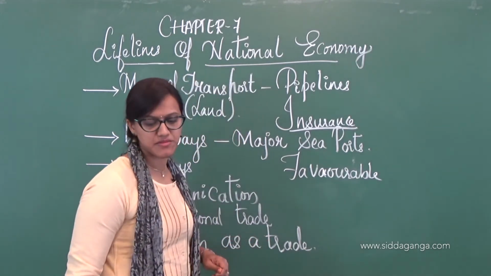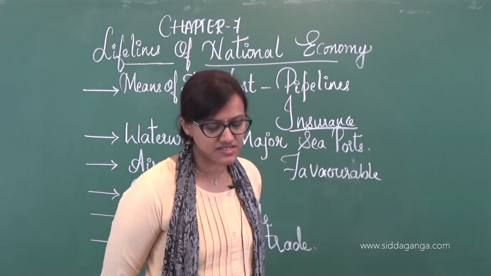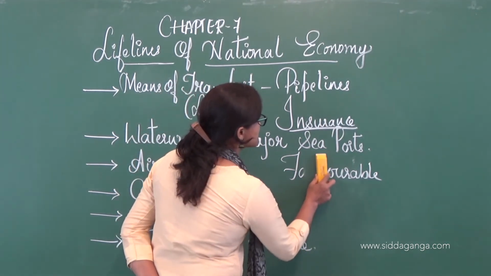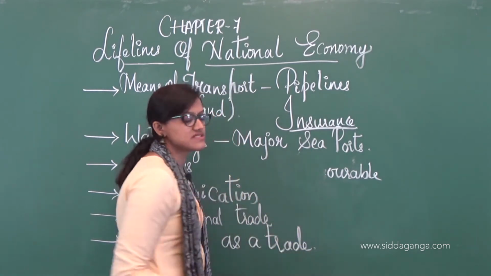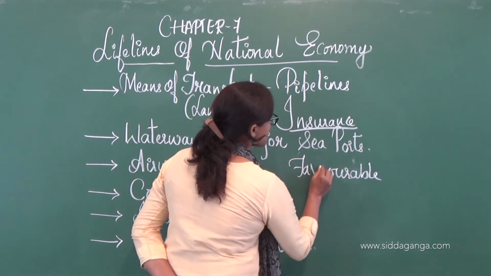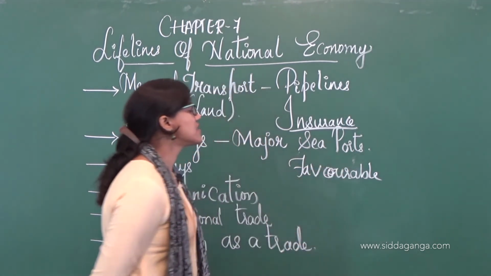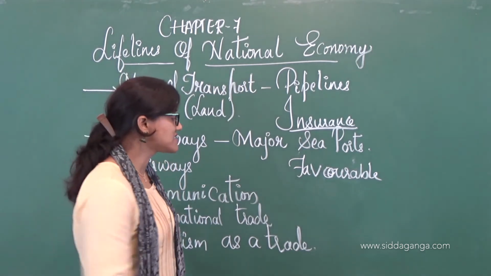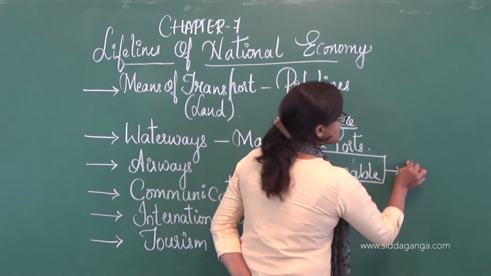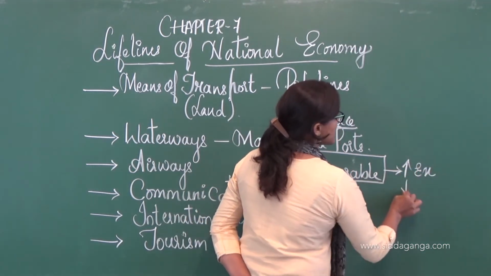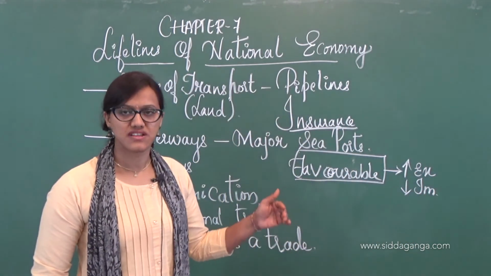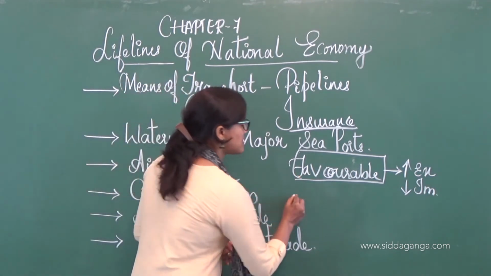Okay, so favorable balance, and the next one is something like unfavorable. Something that is favorable in nature, something that is unfavorable in nature. So what is favorable in nature? When there is an increase in export and decrease in import, nothing but export is more and import is less. That is favorable in nature.